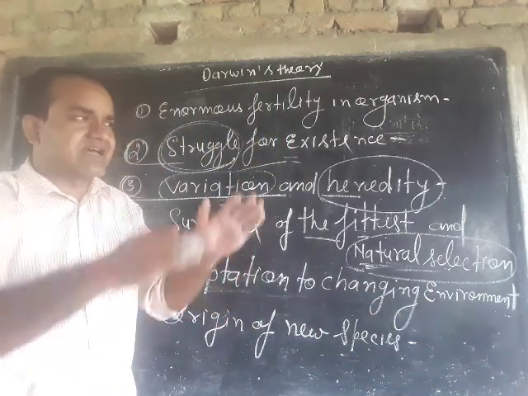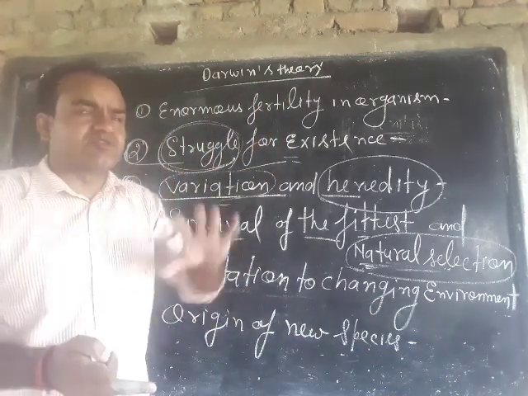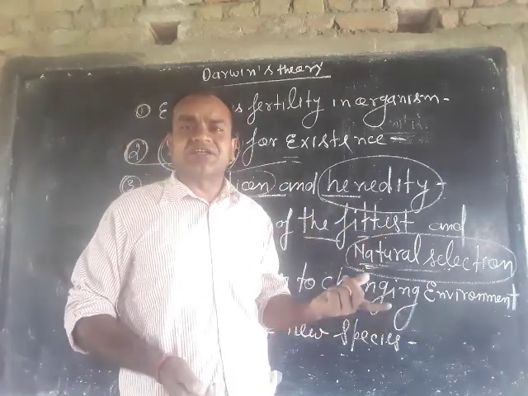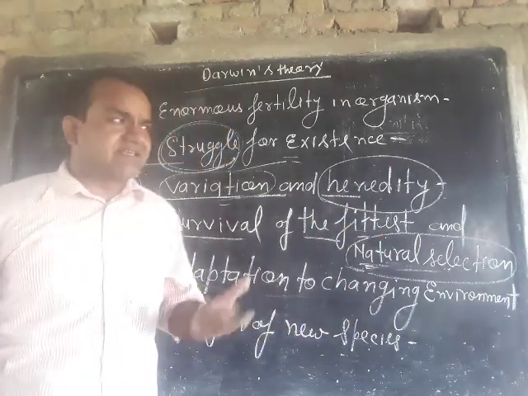Every organism living on the earth has the ability to modify its body structure according to the environment.